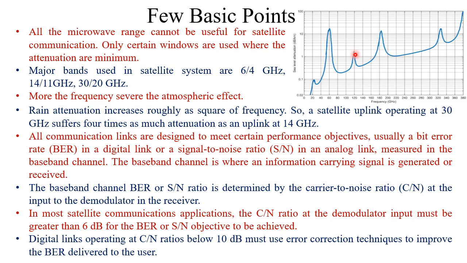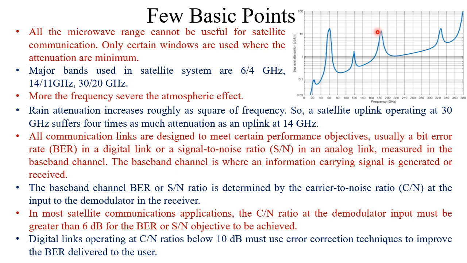But what is the utility of these particular frequencies? Actually, these frequencies are very much useful for remote sensing purpose because the atmospheric perturbation is highest at these points. So obviously, if we use these peak frequencies, then we will get more information related to the atmosphere.